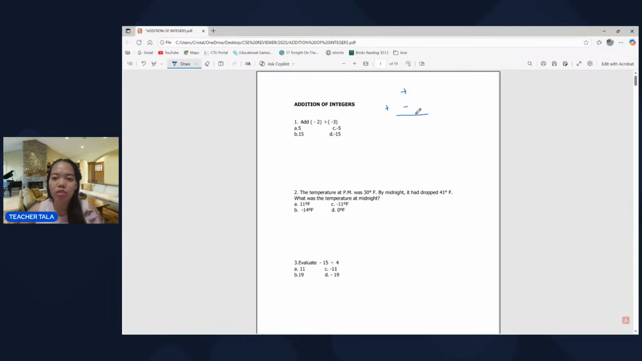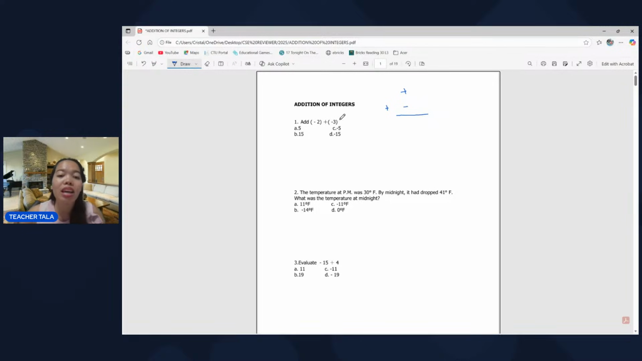So we have a song for that. It goes like this. Same signs, add and keep, different signs, subtract. Take the sign of the greater number, then it will be exact. Ganon. So, same sign, add and keep the sign. Different signs, subtract. Take the sign of the greater number, then it will be exact.